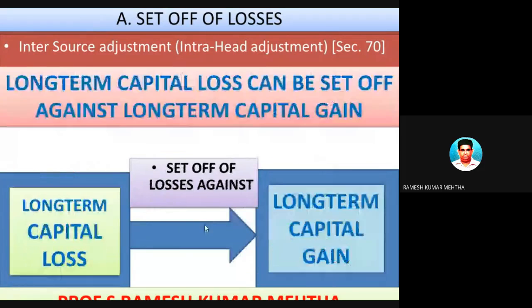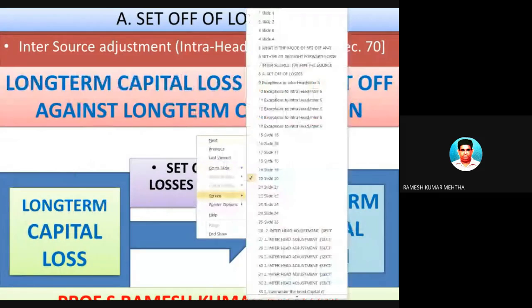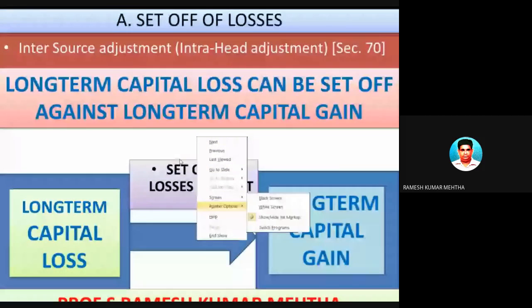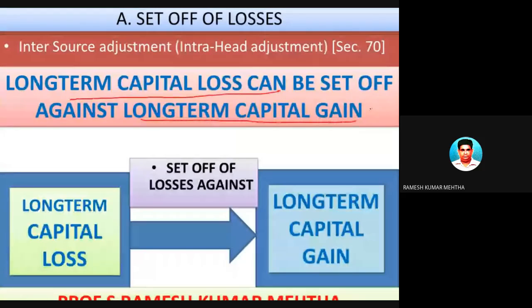Next one, long-term capital loss. Long-term capital loss can be set off against long-term capital gain only. If there is a long-term capital loss, it can be set off against long-term capital gain only.